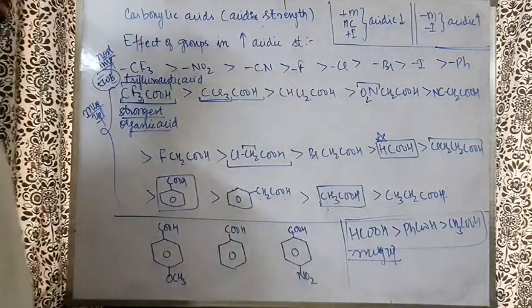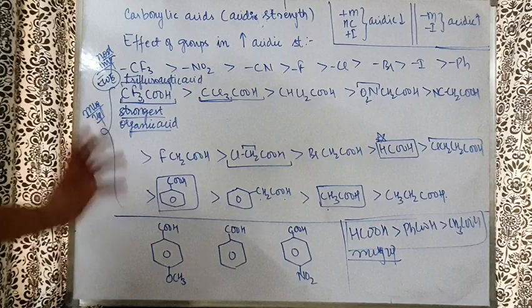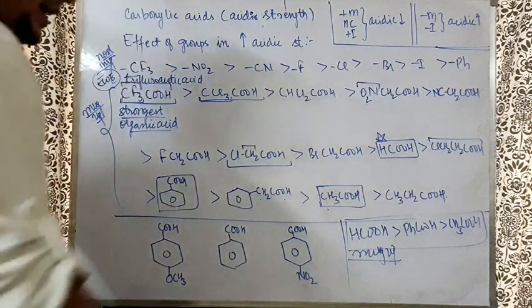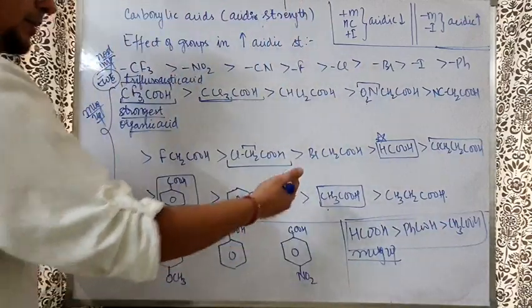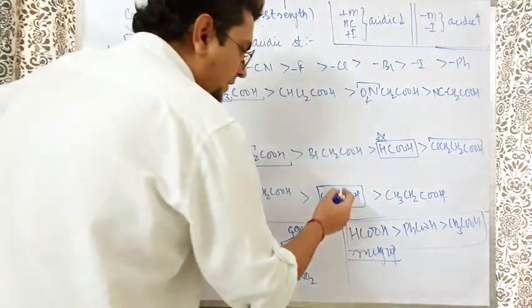Don't think about the logic right now. I'll be able to explain you the logic also, maybe when I start the next part in the same video, but I don't want you to go to the logic first. Firstly, mug it up, make it by heart. After that, only go to the logic. And then CH3CH2COOH. Why? Because CH3COOH is there. Okay, chalo, a little bit of logic I will tell you. HCOOH is there.